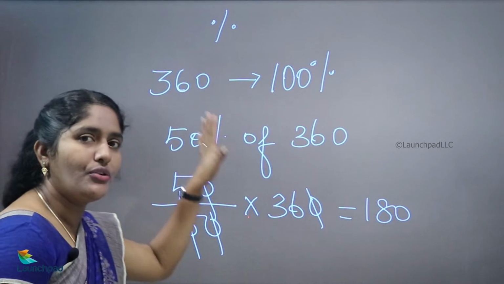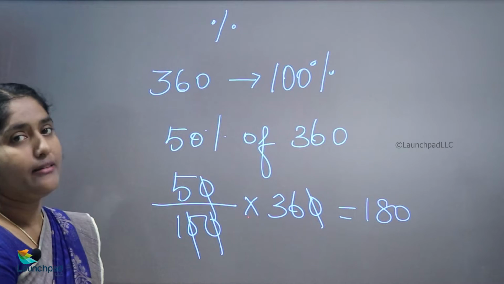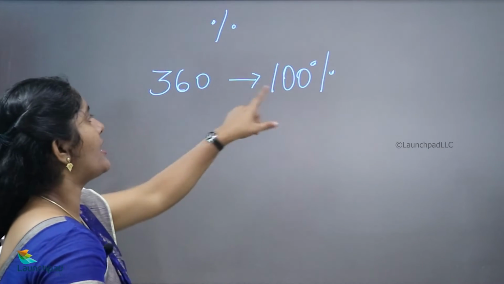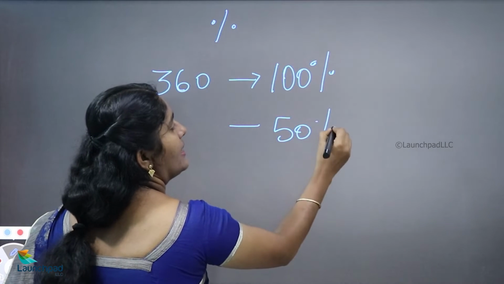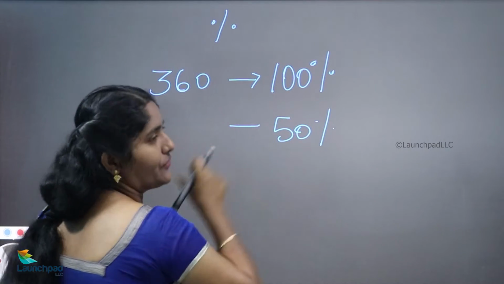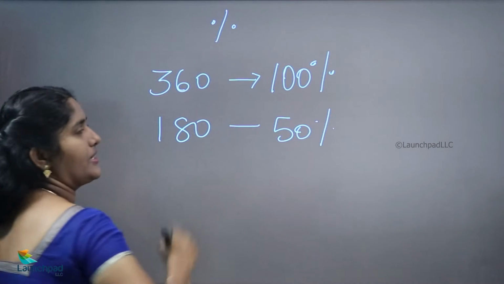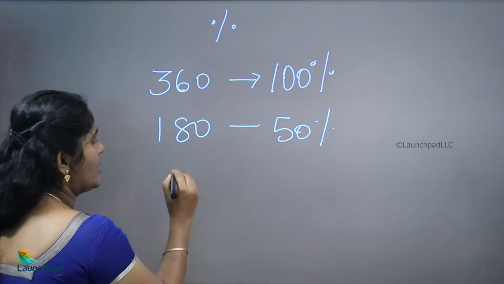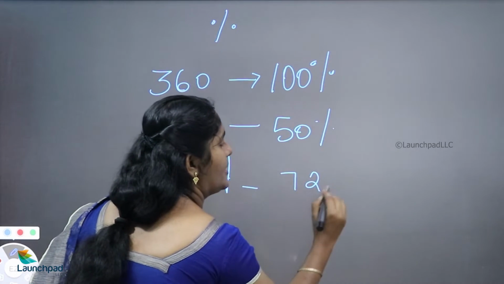Okay, but you don't need to do this type of calculation. Just observe your value here, 360. This is your 100%. 50% means half of 100, so what is half of 360? 180.